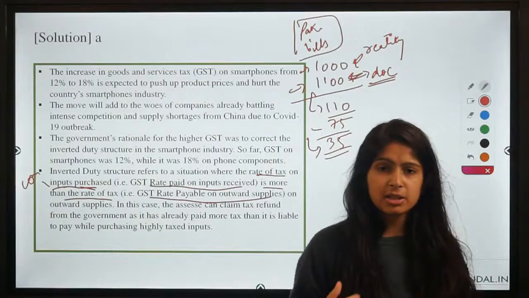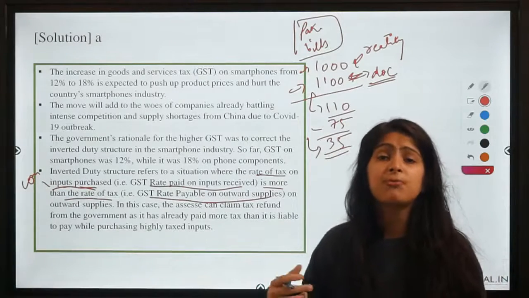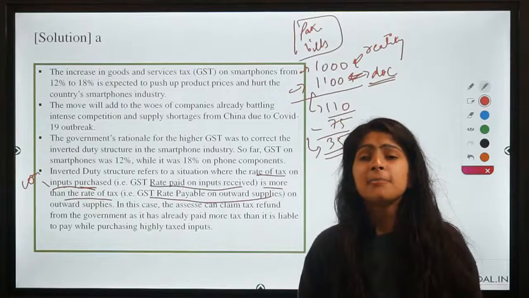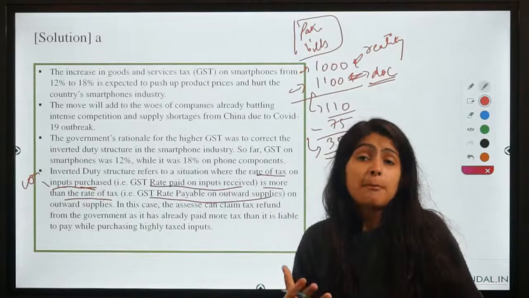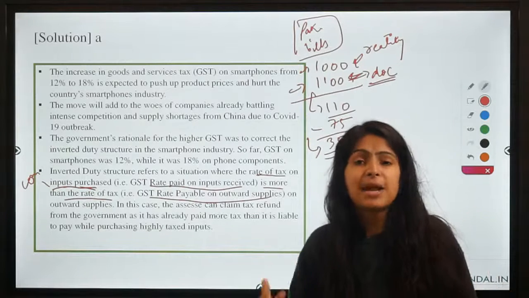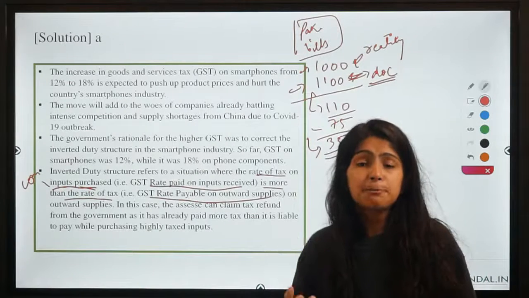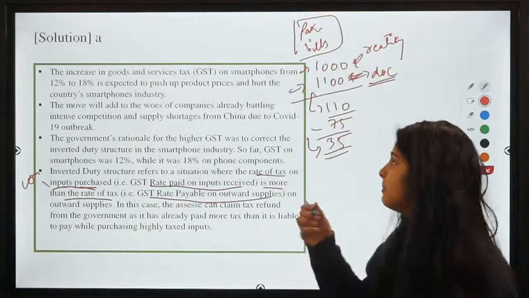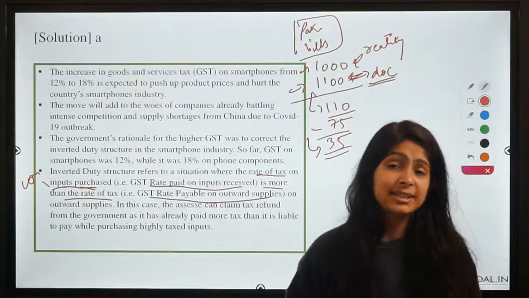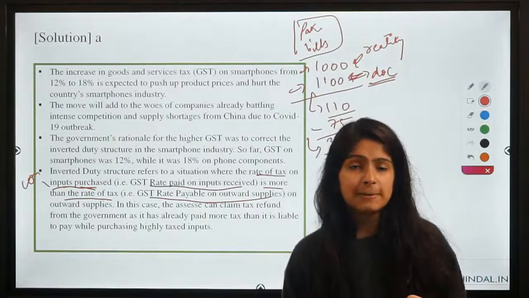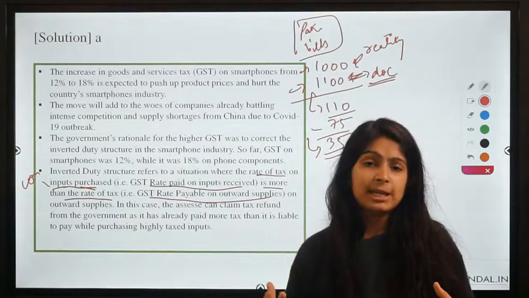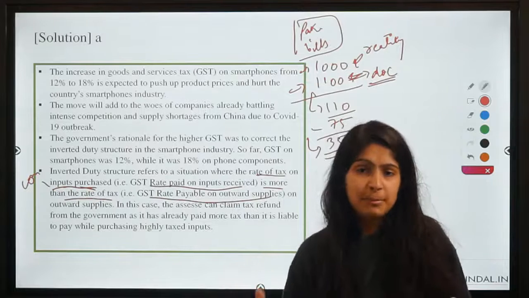So can you see how by creating fake bills or fake statements of input, by showing the government that yes, we are buying highly priced, highly taxed inputs to produce our products, the manufacturers can get a higher tax refund. So this poses an incentive for them to show fake claims, to show fake input purchases, right?